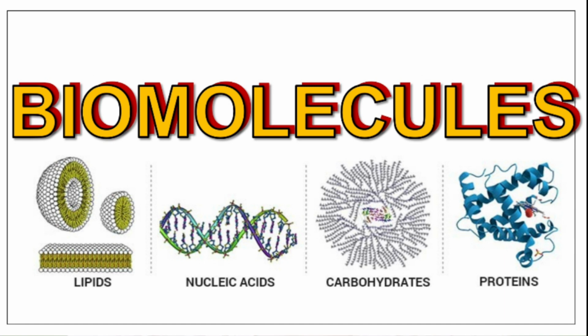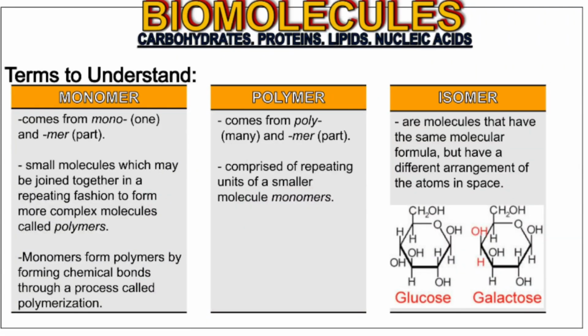We have four major biomolecules: the carbohydrates, the lipids, the proteins, and the nucleic acids. All of these contain carbon and hydrogen and all other elements, and as we know, without carbon, life would not be possible. But before proceeding to each one, we have to understand three terms: the monomer, polymer, and the isomer.